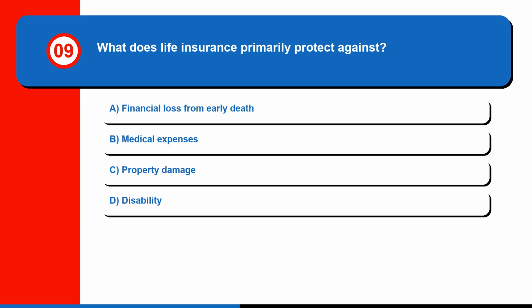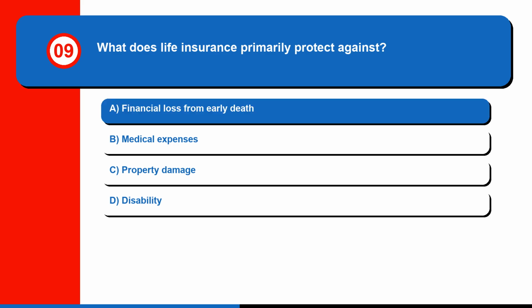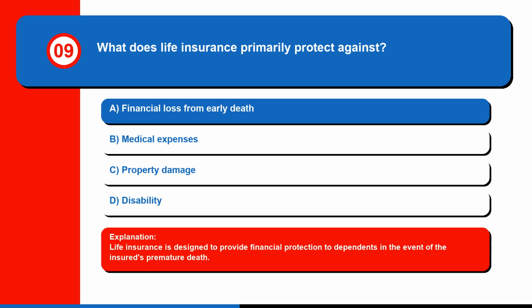Question 9. What does life insurance primarily protect against? A. financial loss from early death, B. medical expenses, C. property damage, or D. disability. The correct answer is A, financial loss from early death. Life insurance is designed to provide financial protection to dependents in the event of the insured's premature death.